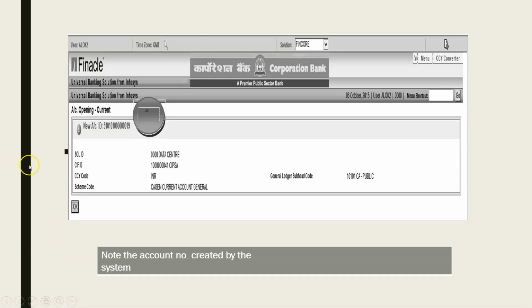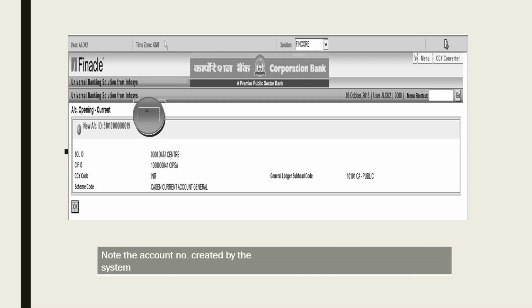So this account number starting 51 is a savings bank account. You get this 15, 16 digit number. Note the account number created by the system. This has to be noted down in the account opening form, and given to the verifying officer for verification. I think this is very simple. Then the summary, general details tab, interest details tab, scheme details tab, and related party details. These 4 tabs are mandatorily to be visited while opening a current account here.